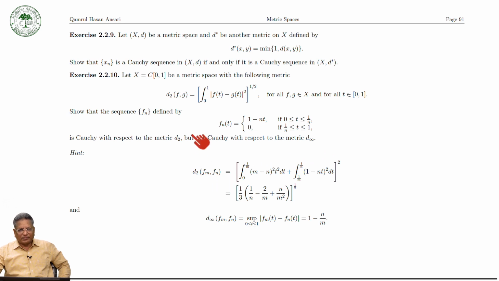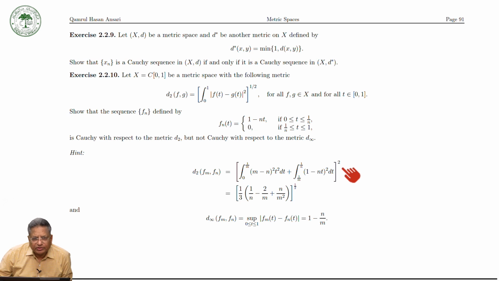Here you can divide this integral into two parts, one from 0 to 1 over n, and then from 1 over n to 1, and then put in the values of f(t) in each interval. In 0 to 1 over n, you have 1 minus nt, and then f_m gives 1 minus mt. So the 1 is cancelled, and you will get (m minus n)t whole squared dt. In the other interval you will get 0, and then you take this whole square root.